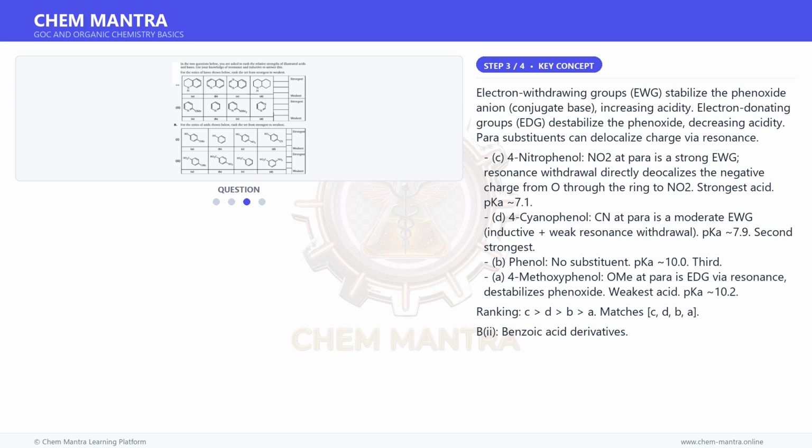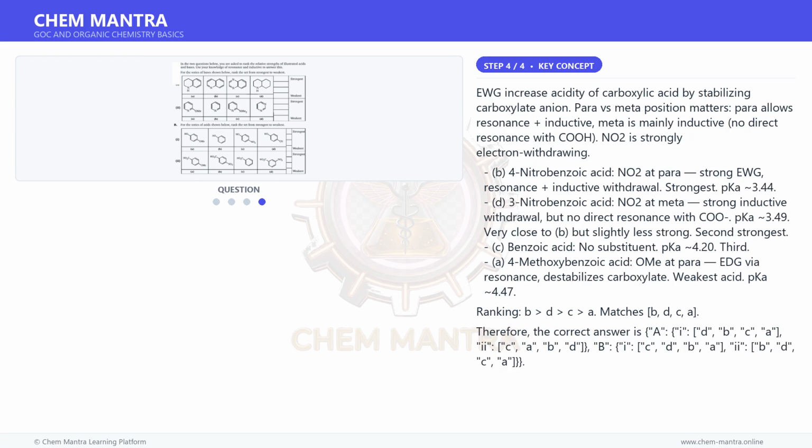B. Benzoic acid derivatives. Let us first understand the key concept here. EWG increase acidity of carboxylic acid by stabilizing carboxylate anion. Para versus meta position matters. Para allows resonance plus inductive. Meta is mainly inductive, no direct resonance with C=O.